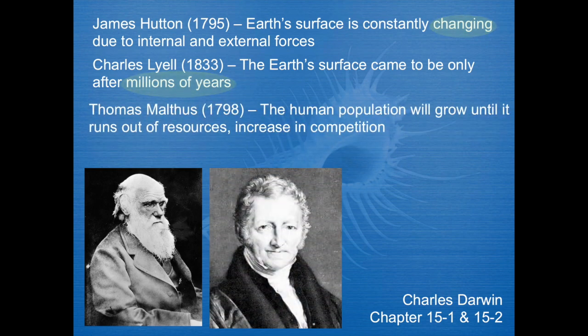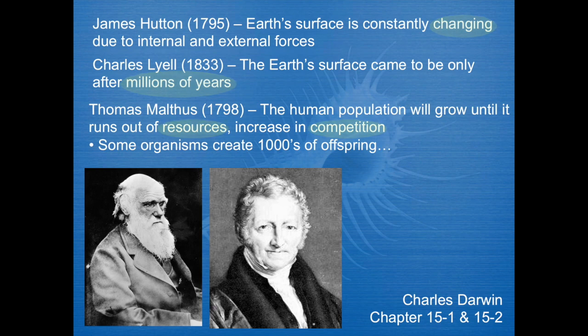Thomas Malthus, who is somebody you may talk about in your history class, was more of a theorist of sorts. His theory, and it makes sense, is that the human population can only grow so big, and eventually it will run out of space and resources. In doing so, it's going to increase the level of competition. So he's focusing on how resources and competition play a role.